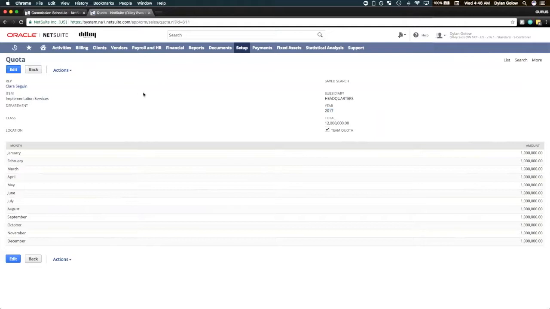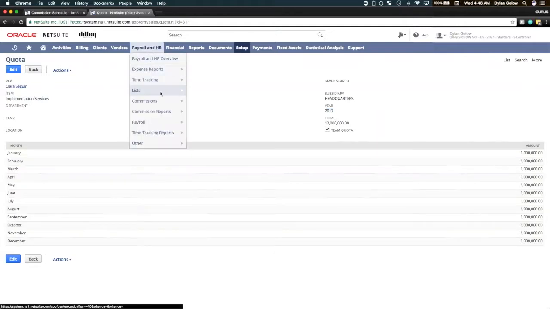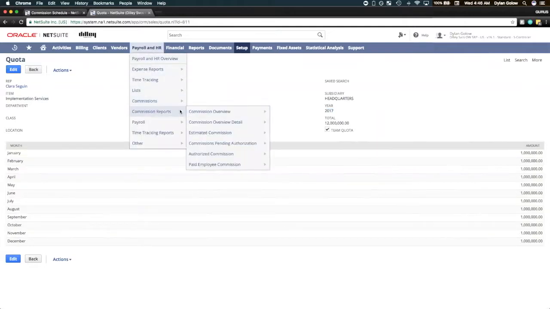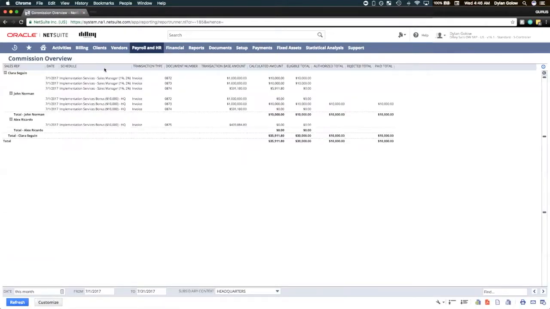All right, now let's have a look at our report. Here we see we're looking at the current month of commissions with the context set to headquarters. Now, in OneWorld, in financial reporting, you'll normally use the subsidiary context to see things consolidated on a certain level, but it's a bit different with commissions.